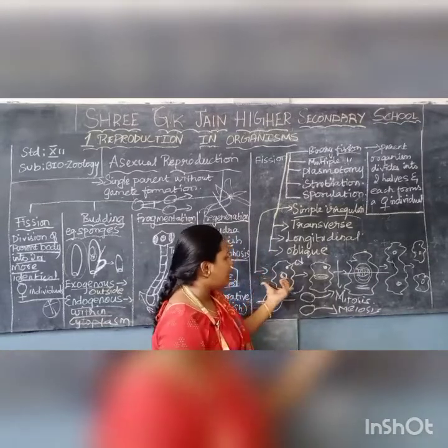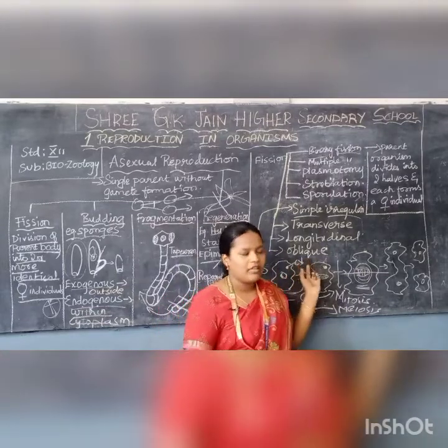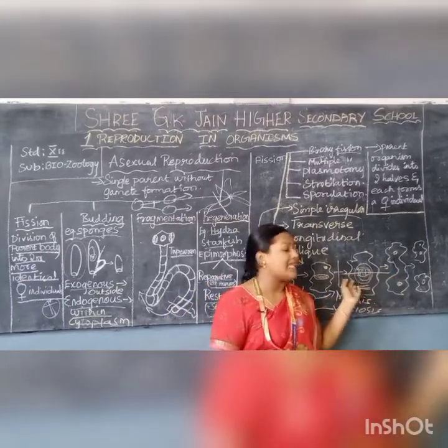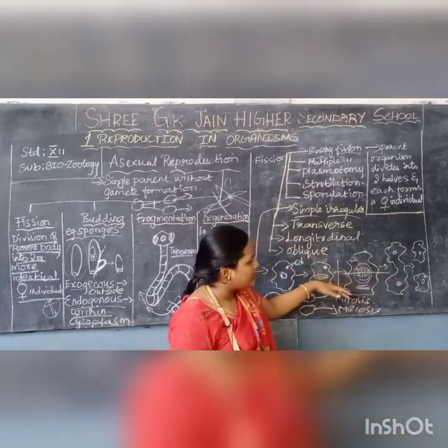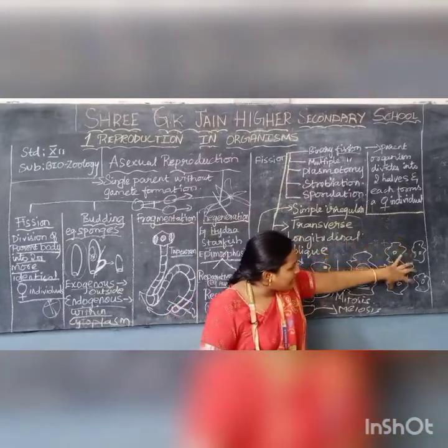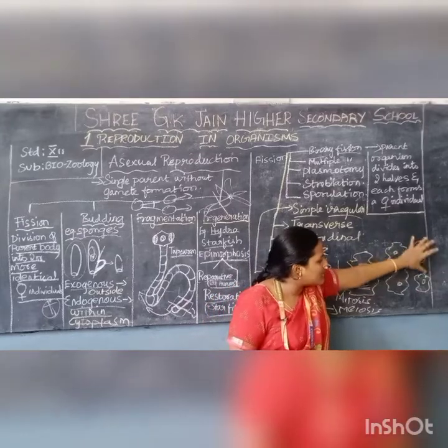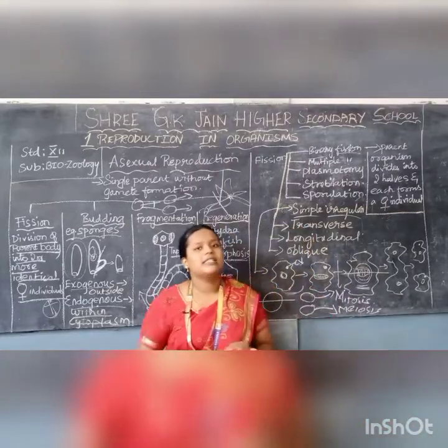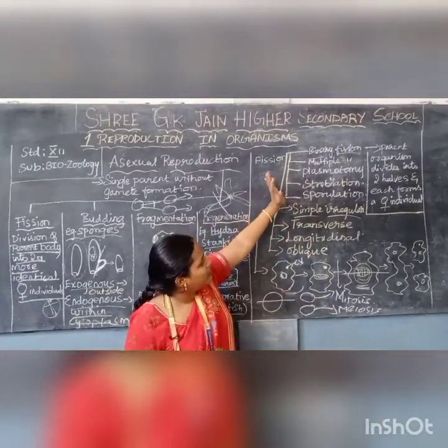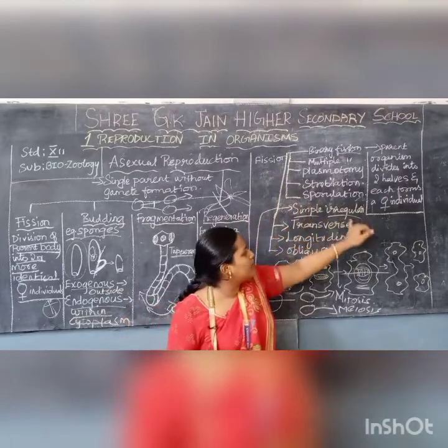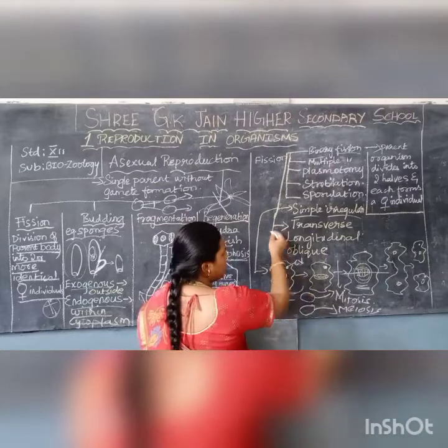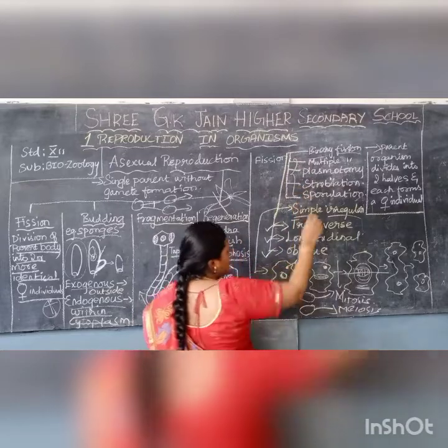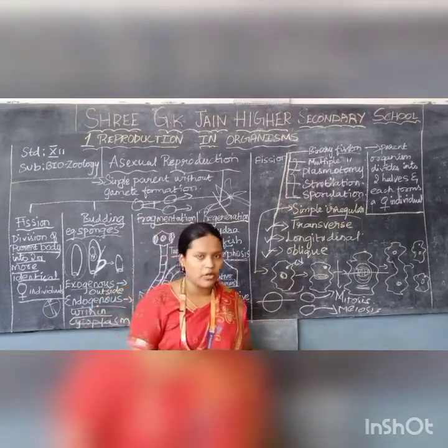So I am again repeating, amoeba is there. This is the contractile vacuole, that is the oxygen supply. I have shown the chromosomes here. Here the amoeba cell division takes place amitotically, the chromosomes start splitting and the new amoeba forms, that is 2 daughter cells are formed, 2 daughter individuals completely develop and grow into a complete organism. That's it. This is the process of binary fission. Under binary fission we have seen simple irregular. Now we are going to see transverse, longitudinal and oblique. It will be very easy, nothing to confuse. Okay, now we'll see it.